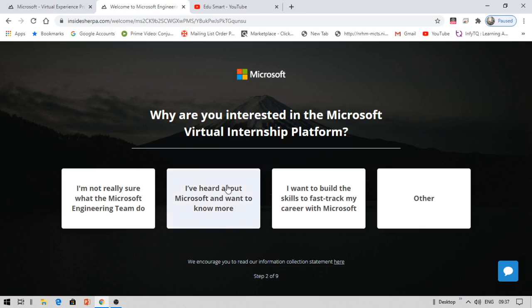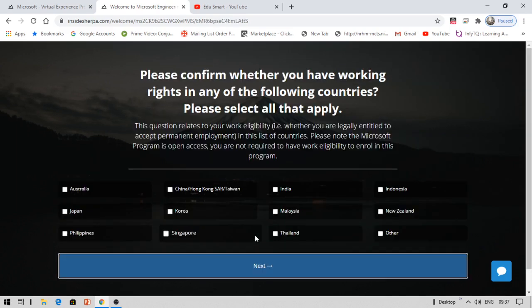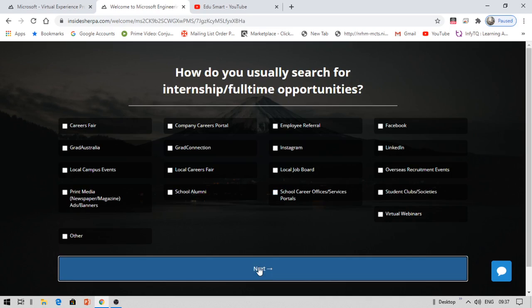What are you interested in? Please confirm your region of residence. Where do you live? I'm from India, so I'm clicking India, and then next. Please confirm whether you have working rights in any of the following countries. Please select India. Next. How do you usually search for internships or full time jobs? Career fair, local campus events. Let us take this. We'll also select company careers portal, and LinkedIn. So that's enough. Click next.